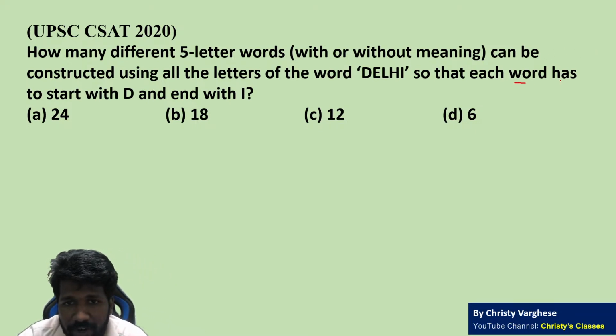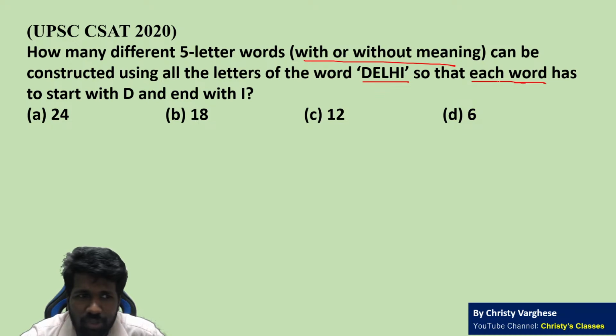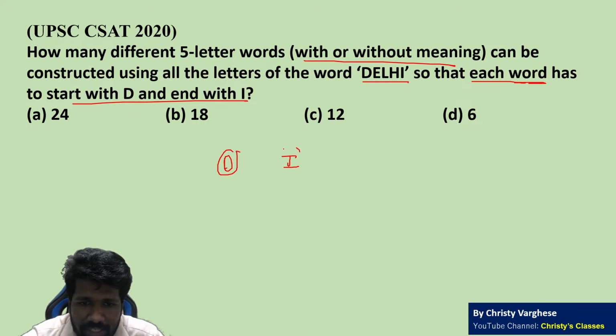Wonderful. How many different 5-letter words can be constructed, with or without meaning? If it is not mentioned also, it is with or without meaning. Using all the letters of the word Delhi, so that each word has to start with D and end with I. So there is a constraint that the first letter should be D, the last letter should be I. That means that positions are already fixed. Don't worry about those 2 positions. So we only have to worry about the remaining 3 positions.